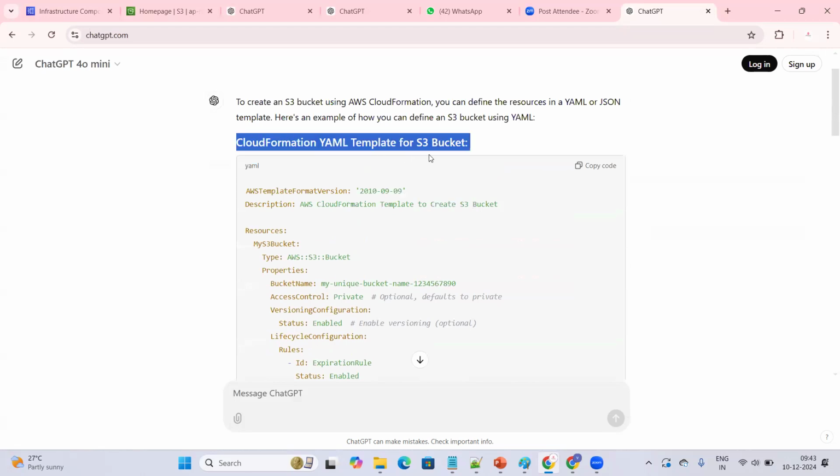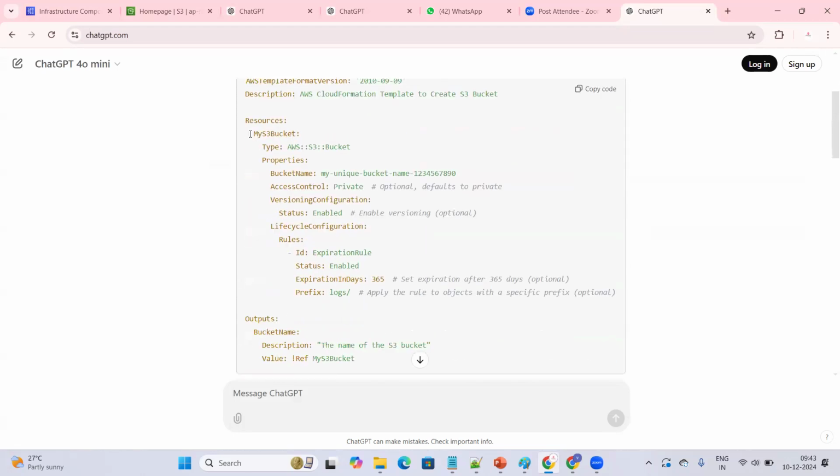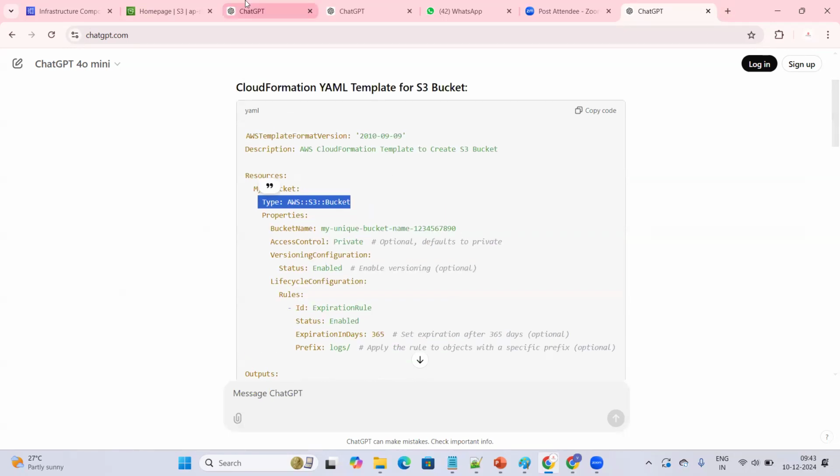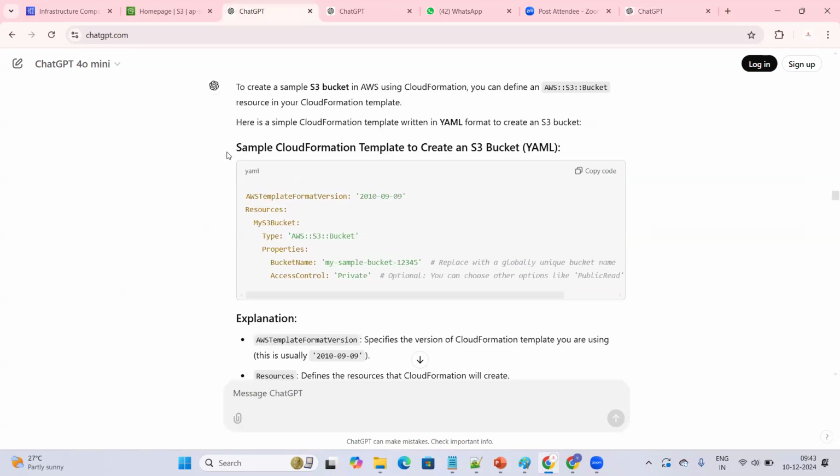CloudFormation YAML template for an S3 bucket. What is the resource that it is going to create? The type of the resource that it is going to create is an S3 bucket. Okay, and I have a few things you can see here. This is the sample. Look, if you want to create an S3 bucket in AWS using CloudFormation, ask for the sample CloudFormation template.